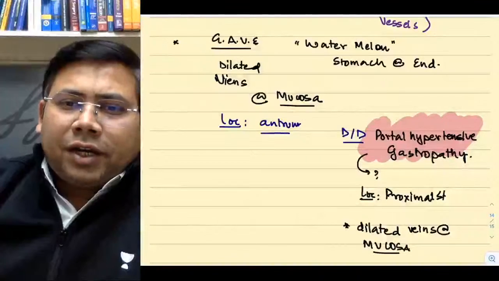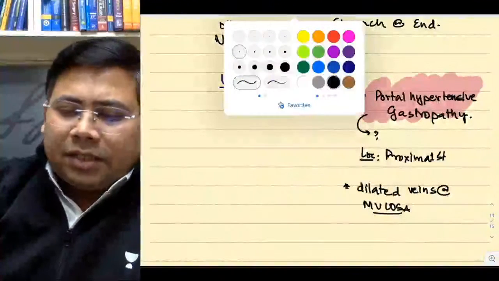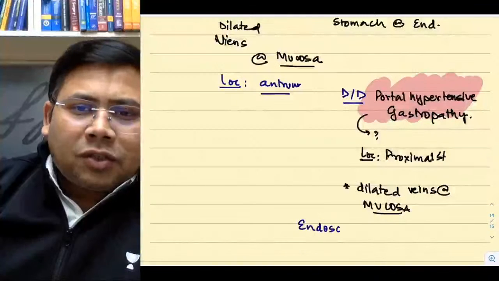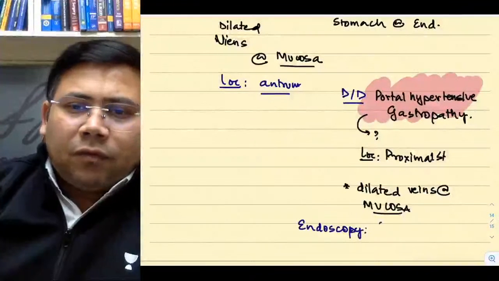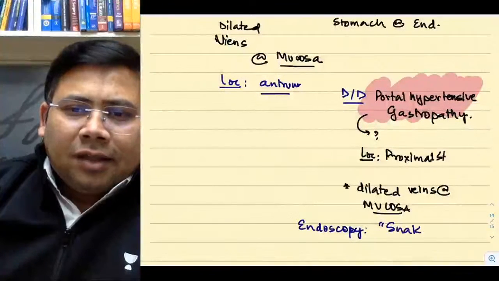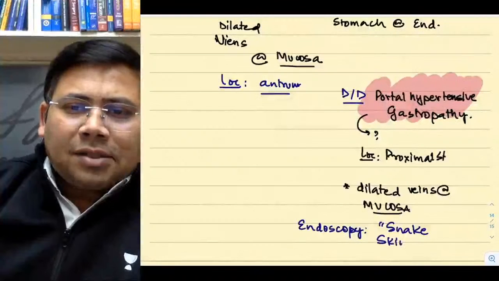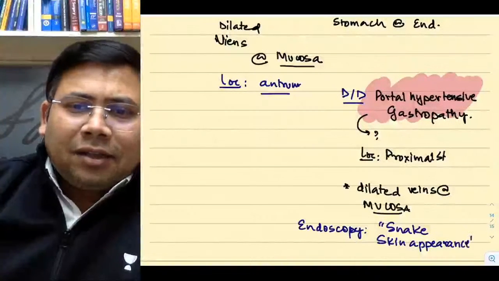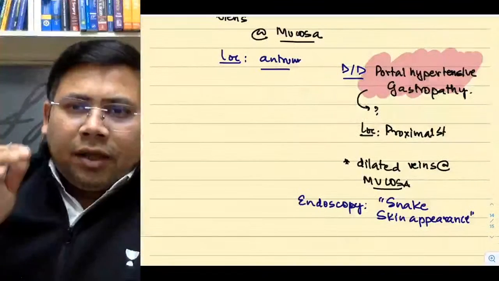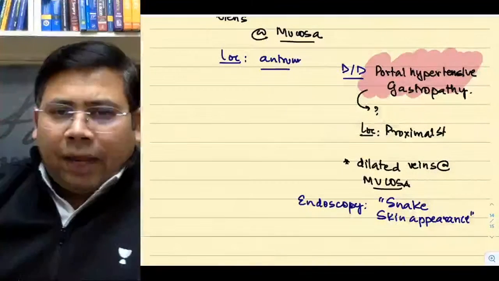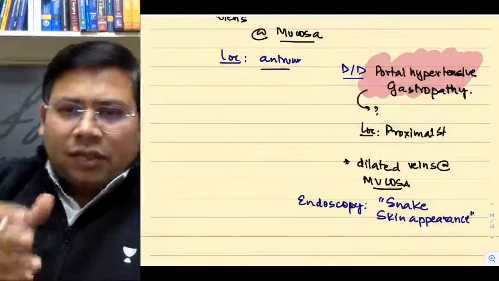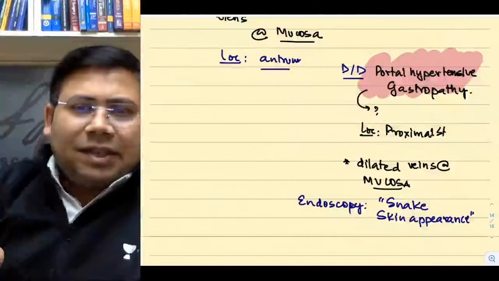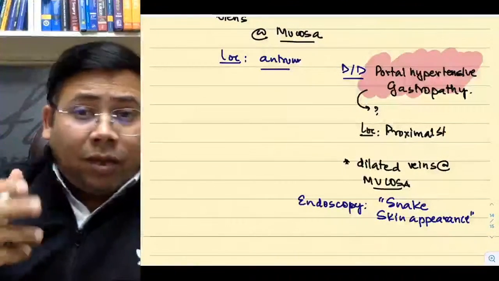How do we differentiate? Since it is a portal hypertensive gastropathy, what is the appearance on endoscopy? Snake skin appearance. This is classic and very important. Snake skin appearance is the classical thing. How to differentiate? This is location wise. Apart from this, the superficial appearance is the same. But on endoscopy, portal hypertensive gastropathy will give you a classical snake skin appearance, and GAVE will give you a watermelon stomach.